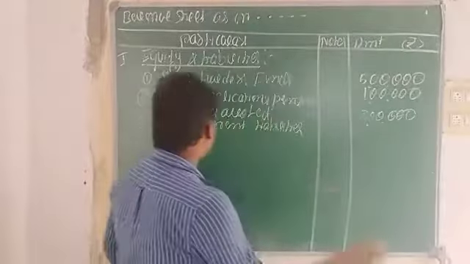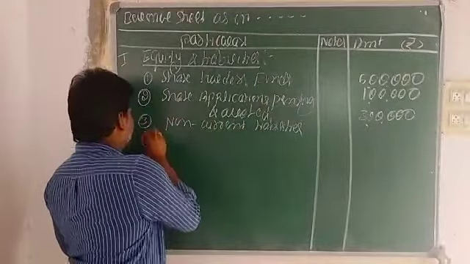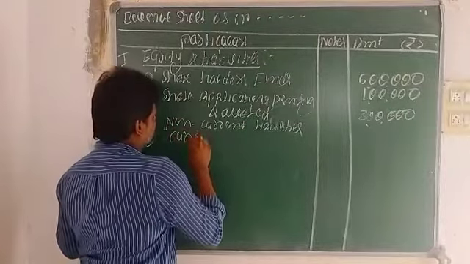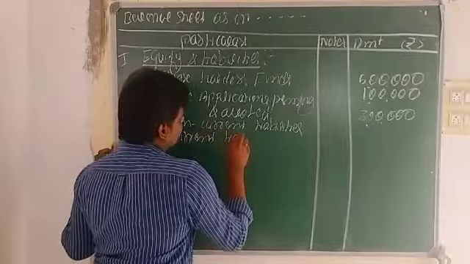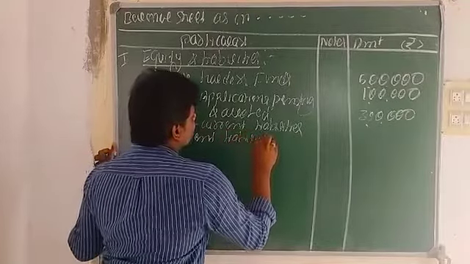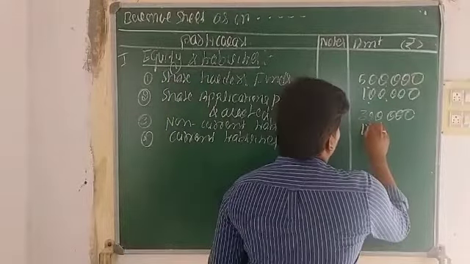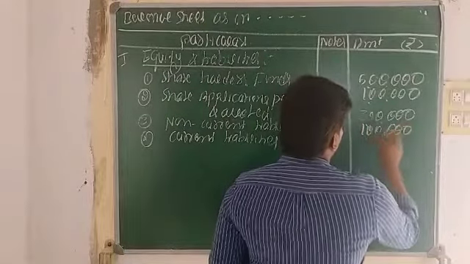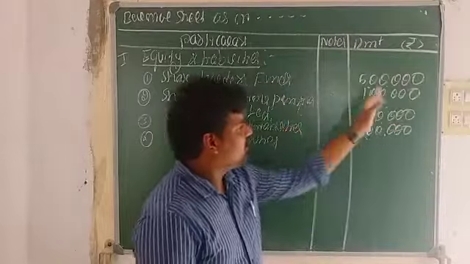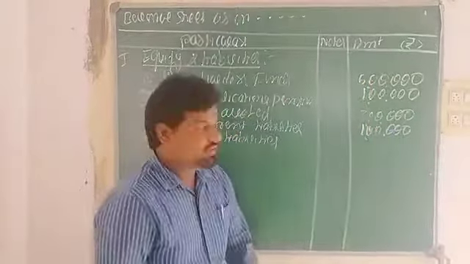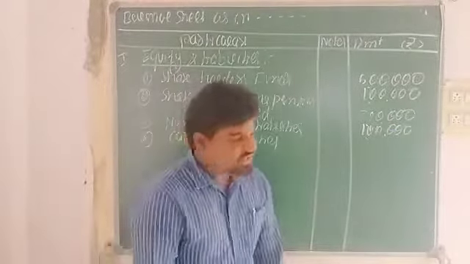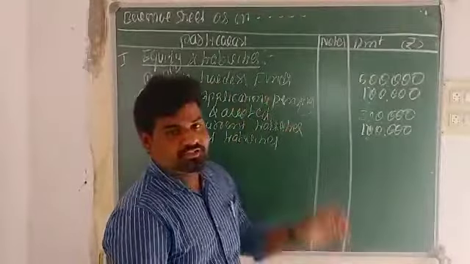The next one is current liabilities, where you record 1 lakh rupees. Whatever values we are writing here, all these values are imaginary.